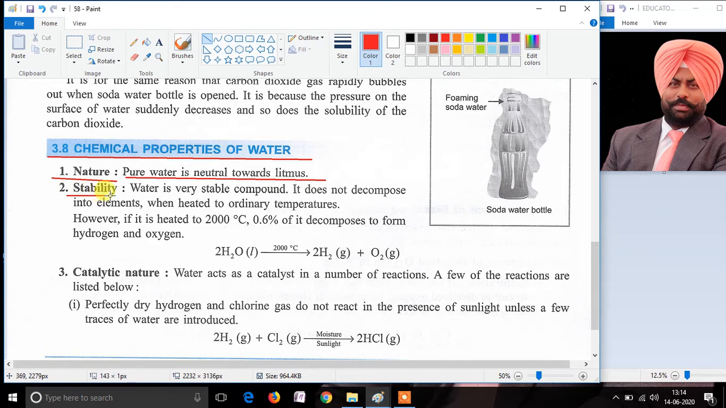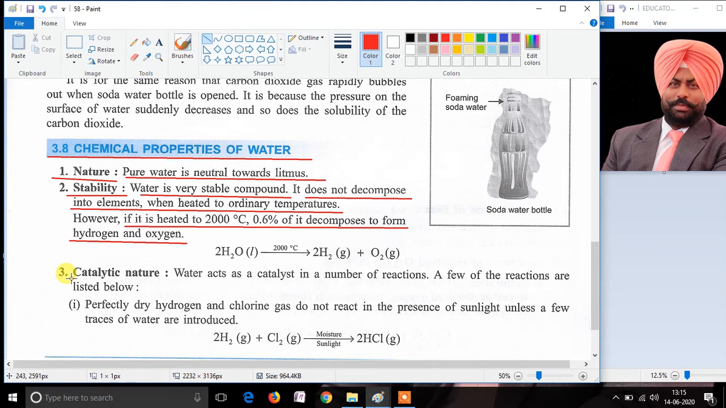The second property is its stability. Water is a very stable compound. It does not decompose into its elements, which are hydrogen and oxygen, when heated at ordinary temperatures. This proves that water is a stable compound. But if water is heated to 2000 degrees Celsius, only 0.6% of it decomposes to form hydrogen gas and oxygen gas. Since only 0.6% is decomposed, this also proves that water is a very stable compound.